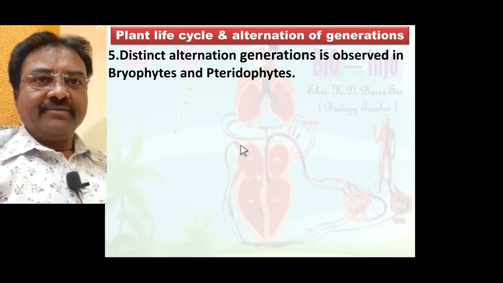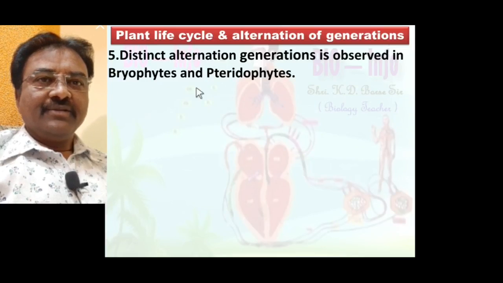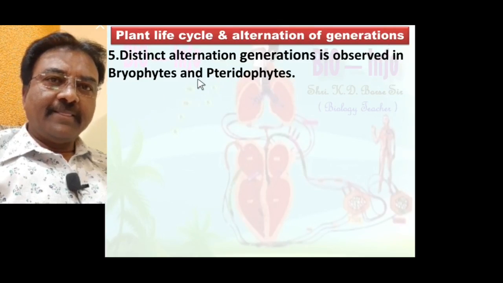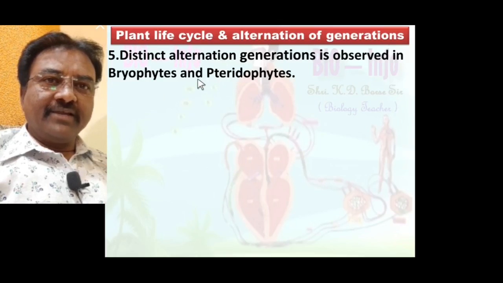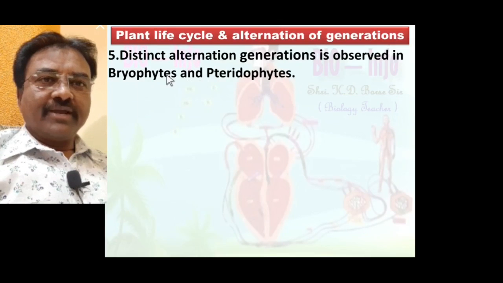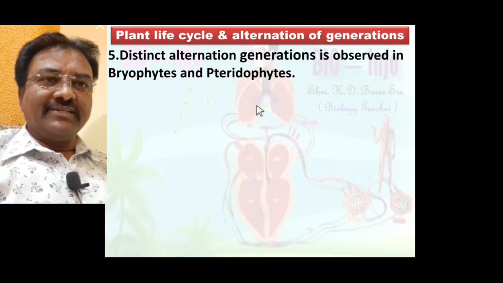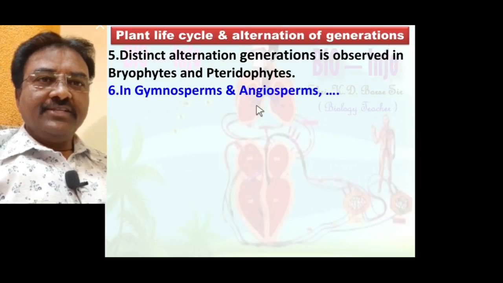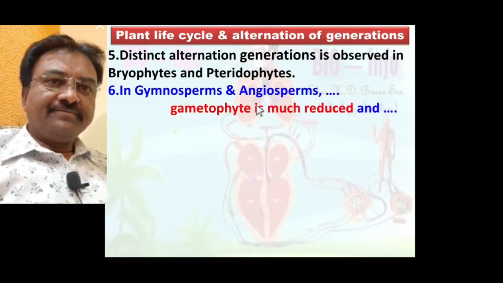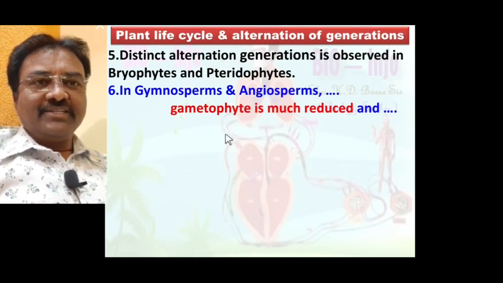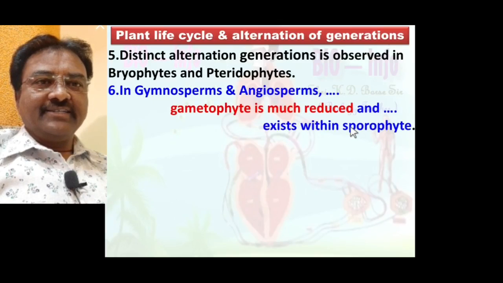Point number 5. Distinct alternation of generation is observed in Bryophyta and Pteridophyta. You know, Bryophyta and Pteridophyta divisions are included in the Cryptogamae subkingdom. So Bryophyte and Pteridophyte show distinct alternation of generation. In Gymnosperm and Angiosperm, gametophyte is much reduced and exists within the sporophyte.